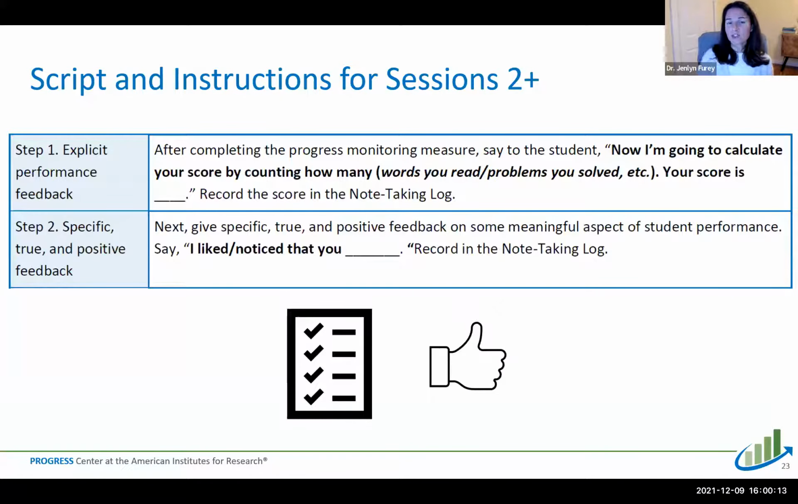So for sessions 2 and up, the script is similar. There are some steps that are exactly the same, and there's a couple of steps that are a little bit different. So steps 1 and 2 are the same in the introductory script and the script for sessions 2 and up. You're going to start with that explicit performance feedback, telling them exactly what their score was. Then you're going to give them the specific true and positive feedback. So something that you notice that they improved upon in their performance.